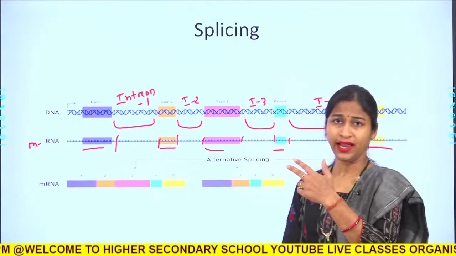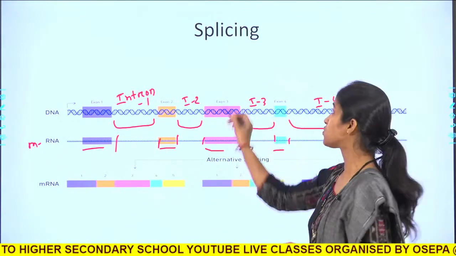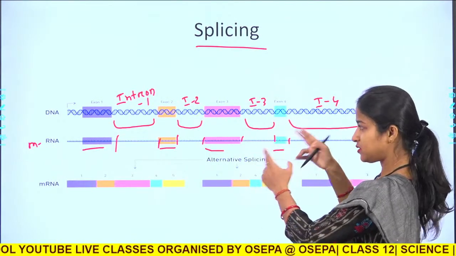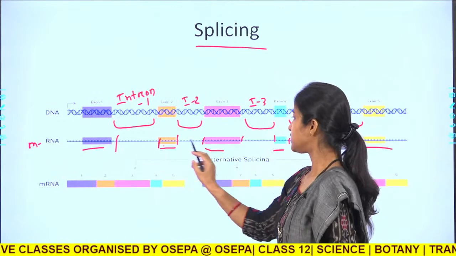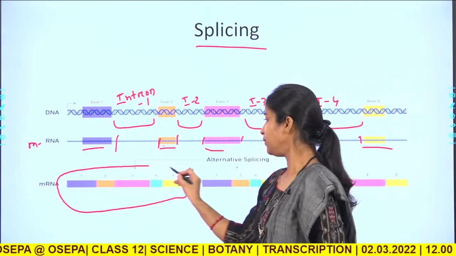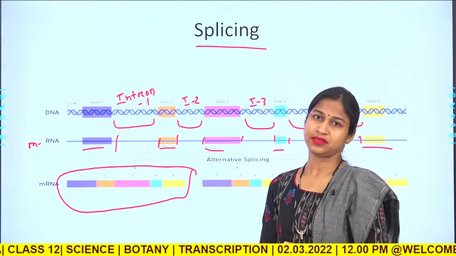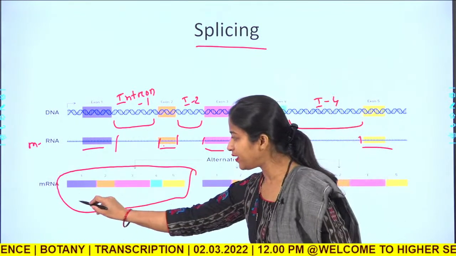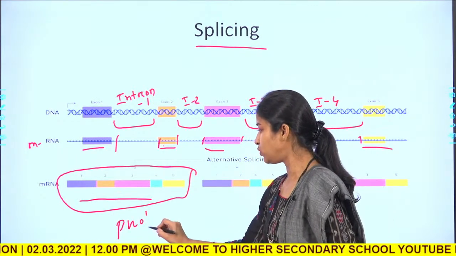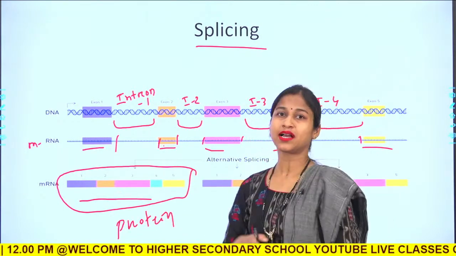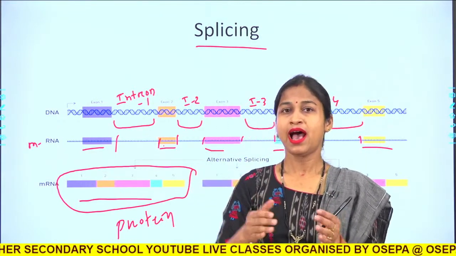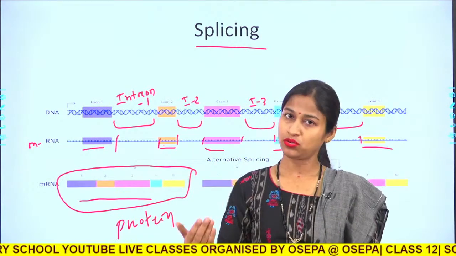And this cutting of the intronic regions is called splicing. Once these regions are cut, all the exonic regions are joined together to form the coding mRNA region. Well, and this molecule actually gets translated into a protein. So, splicing is the cutting of the non-coding region of the DNA after it has been transcribed into the mRNA.